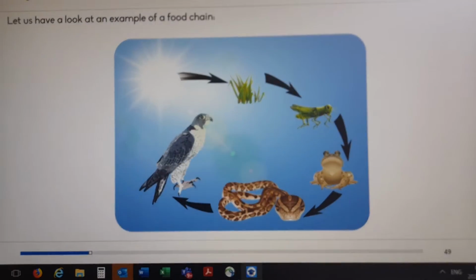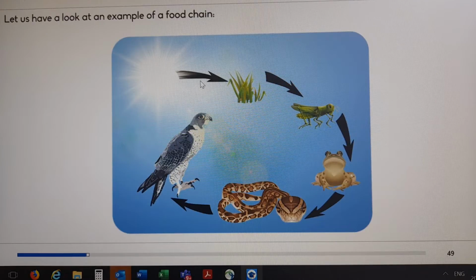Here, on the next page, page 49, we've got an example of a food chain. We've got the sun, the grass, a locust, a frog, the snake, and the bird. Is that the eagle? I think so. The grass or the plant will absorb the sunlight energy, and the locust will eat the grass, and the frog will eat the locust, and the snake will eat the frog, and the eagle will eat the snake. That is the food chain.